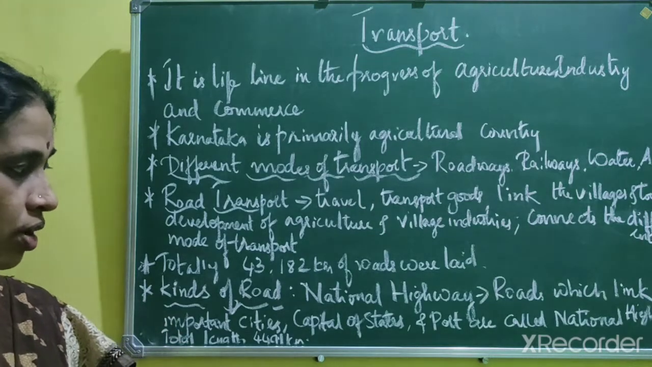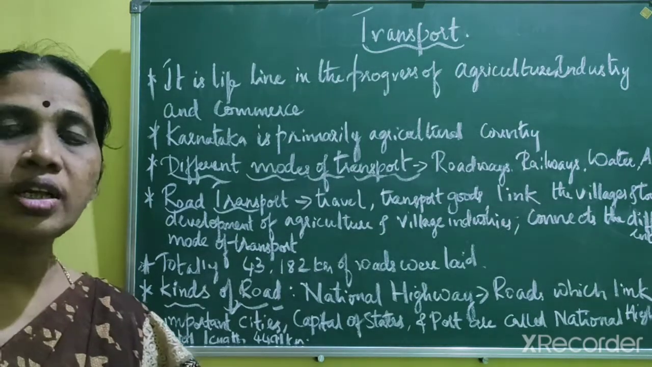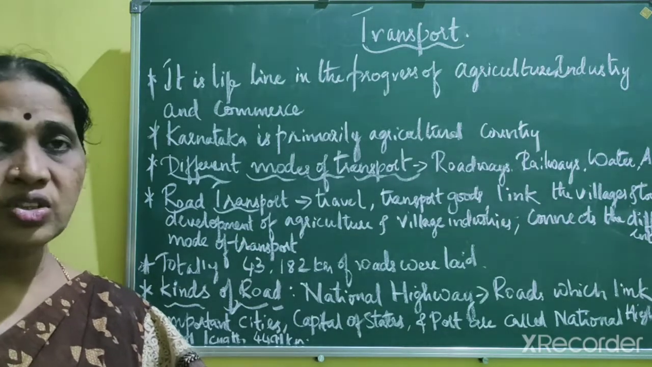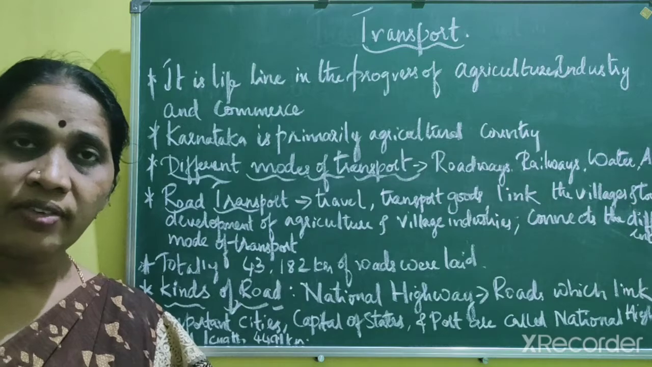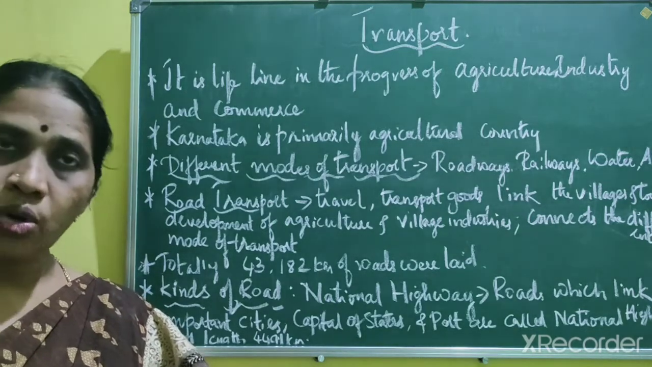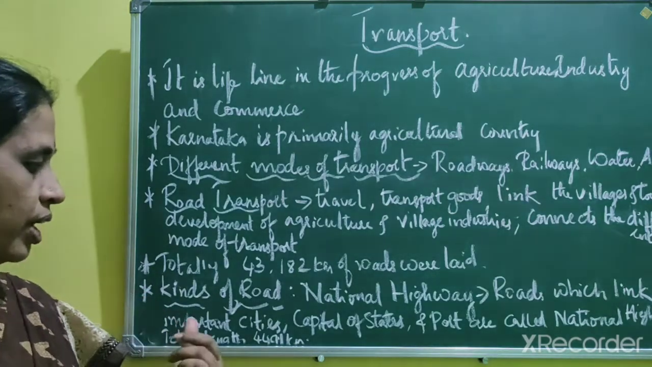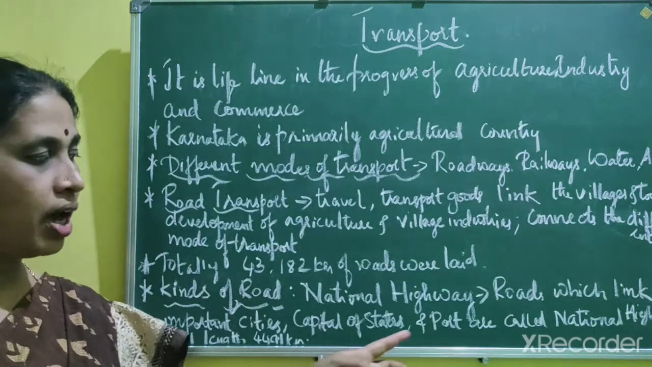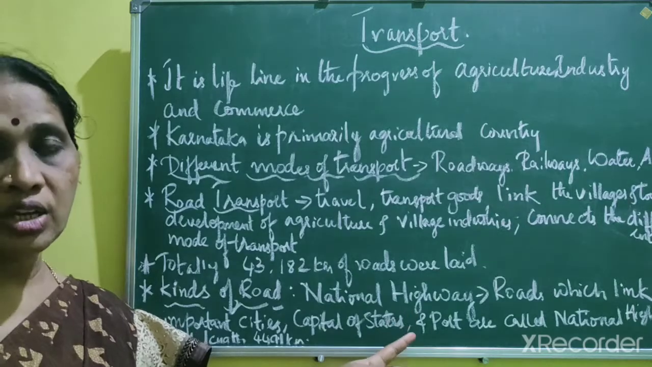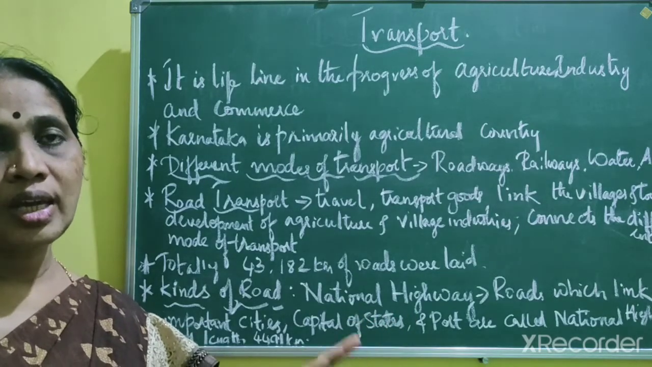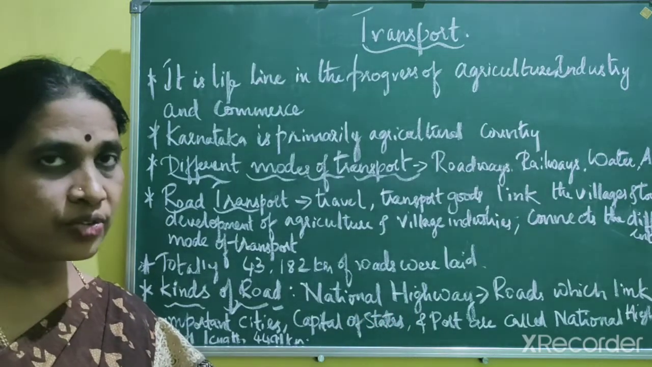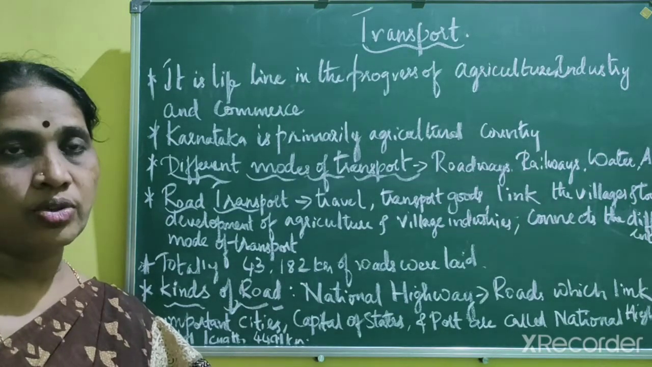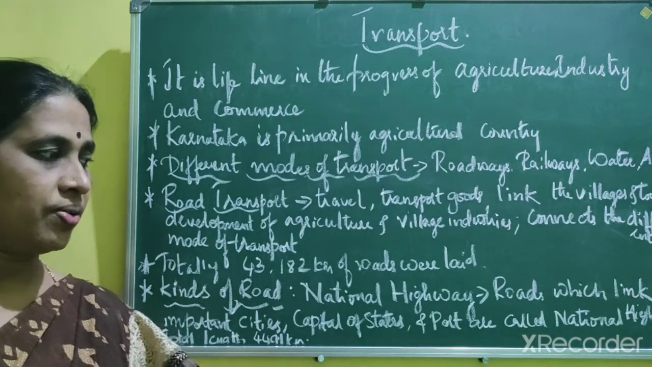Okay, so now we'll learn about national highways, that is NH roads. Okay, so what are national highways? National highways are those roads which link important cities, capitals of the states, and the ports. Okay, so NH roads link the important cities, capitals of the states, and the ports, and they are called NH roads, or national highways.